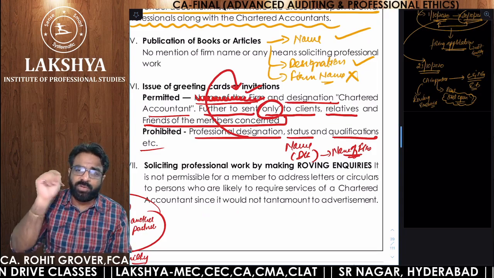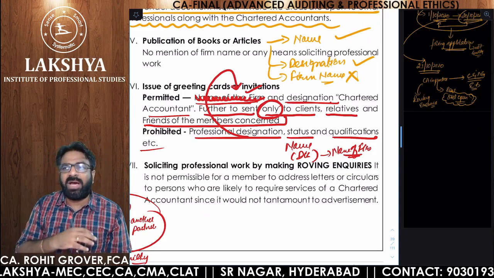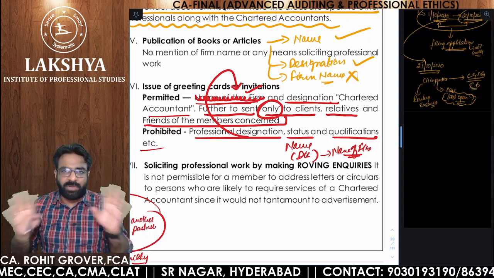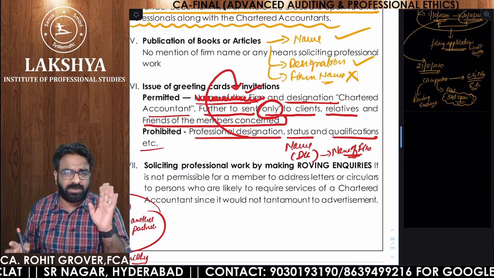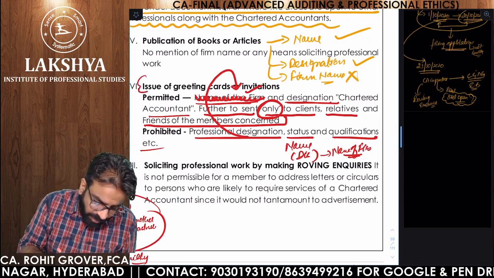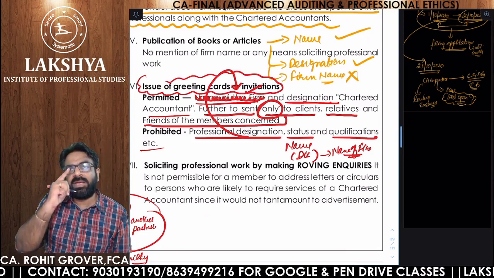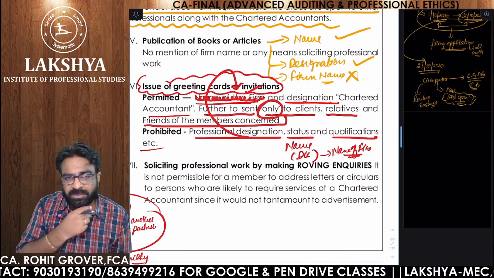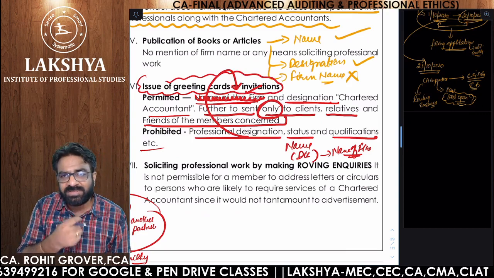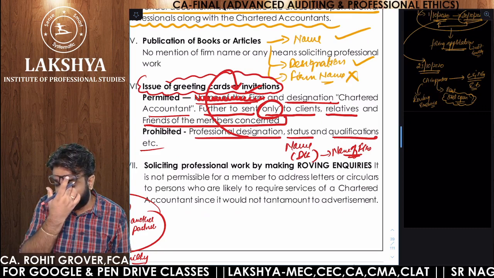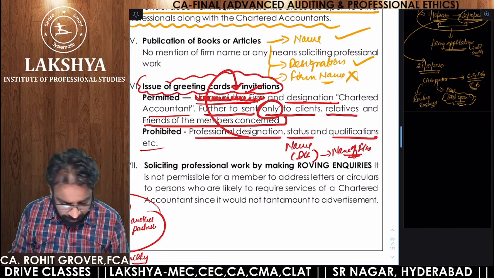So remember, two things you have to understand. Point number one: only to your clients, only to your relatives, only to your friends. Designation is allowed. Other professional attainments not allowed. Name of the firm not allowed. Name allowed. Designation is allowed. Did you get the point? So very important question, and let me tell you one thing. This question has come in the RTP November 2020 also. If you want to have a look at the RTP, I have uploaded one video on YouTube. You can have access, right?